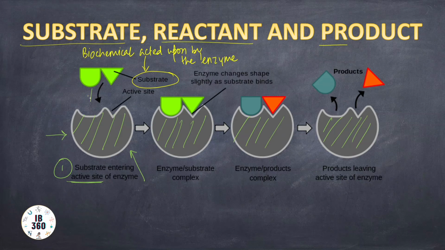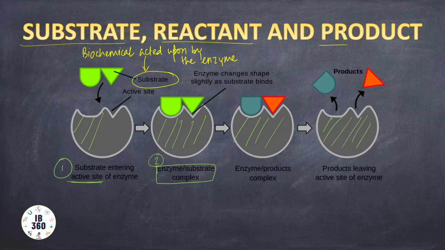So we must know the location of the active site for fitting in the substrate. The next thing is formation of the enzyme substrate complex. This is the second stage, when the enzyme and the substrate exactly fit each other, like the individual elements in a jigsaw puzzle.